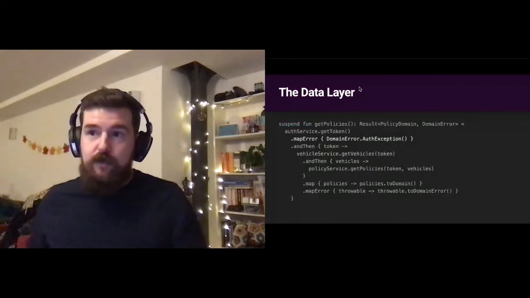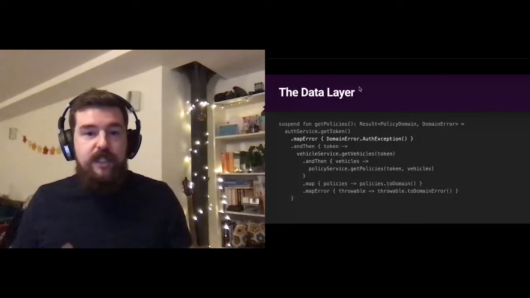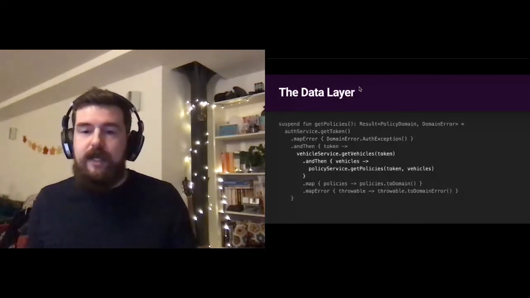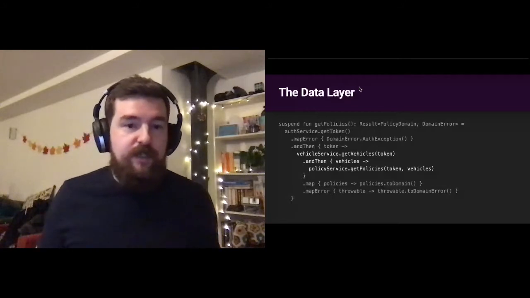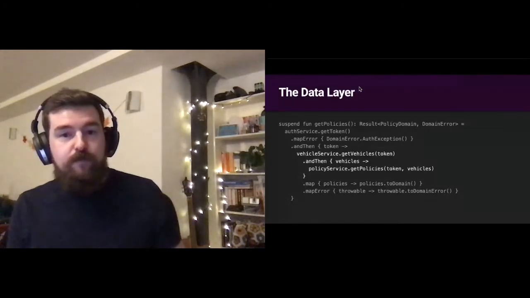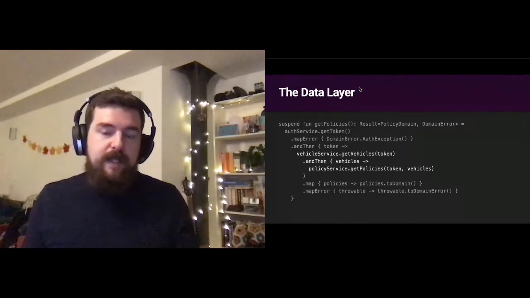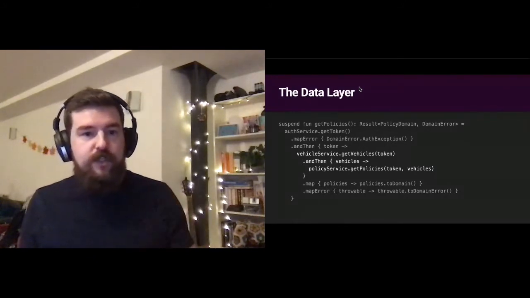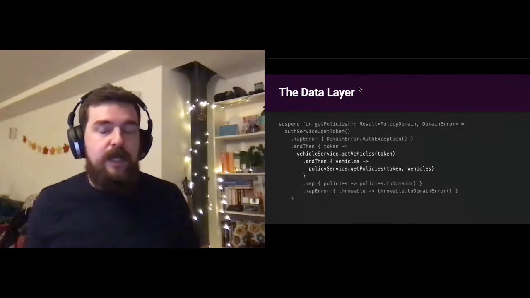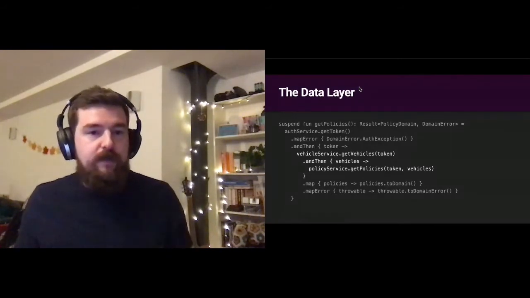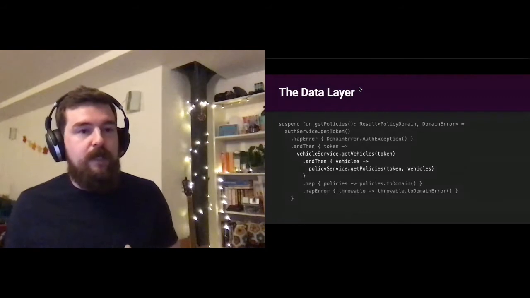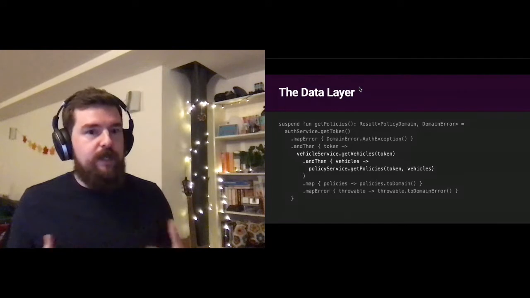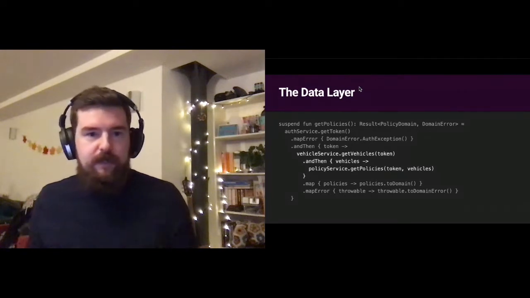However, if that call is successful, we can then chain together other result types. And so here we simply fetch a list of vehicles using the token that we've already retrieved from getToken, and then getPolicies relies on that as well. And so this chaining, or what's called monadic comprehension, is a really neat, really easy way to combine what can be quite complex operations together, whilst avoiding the kind of callback hell, which I think a lot of people are very familiar with.